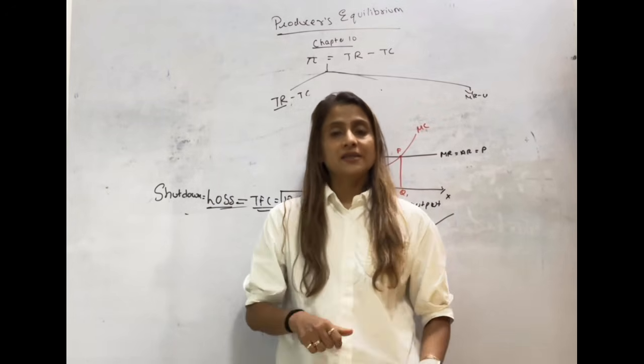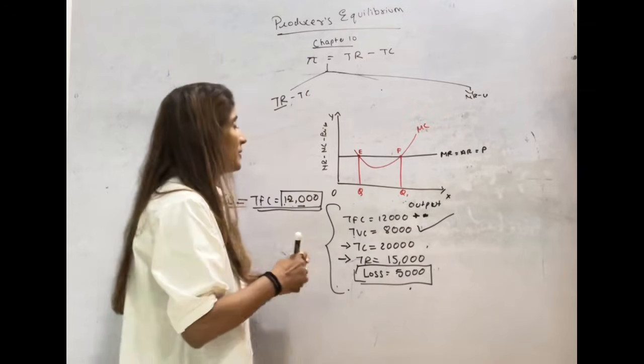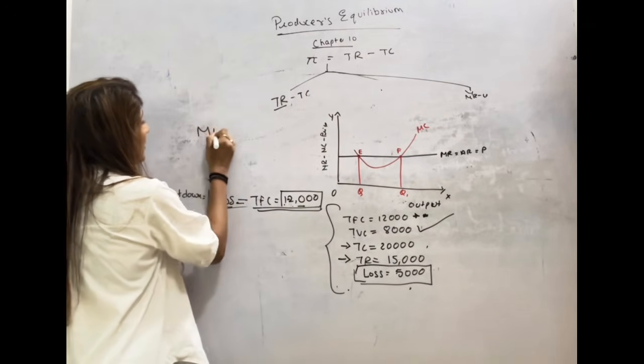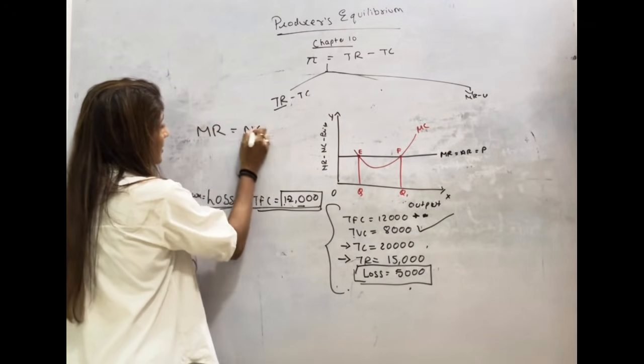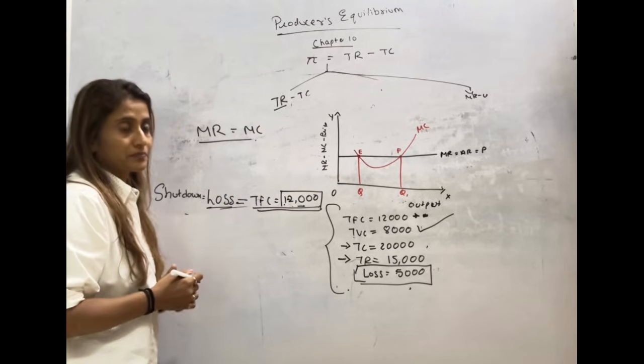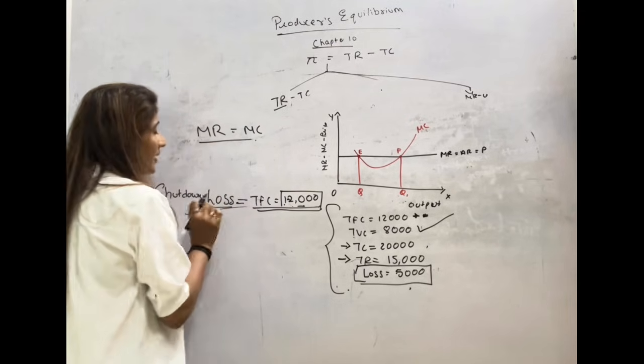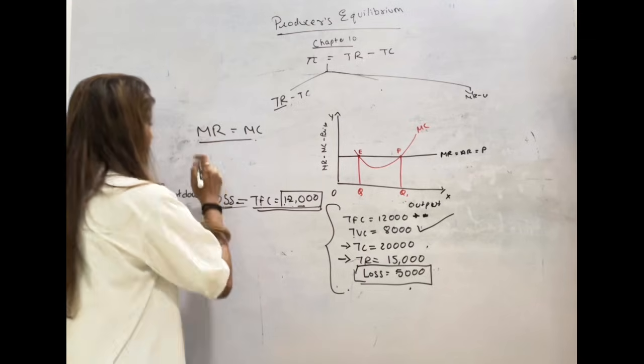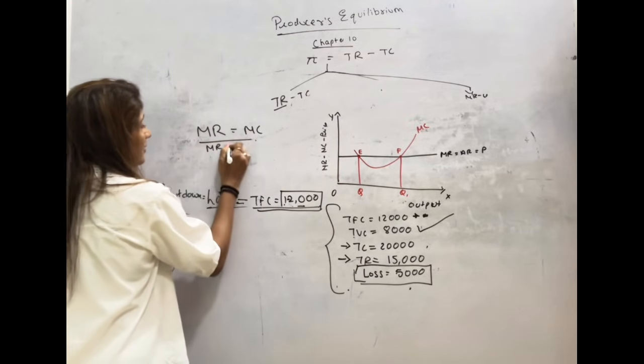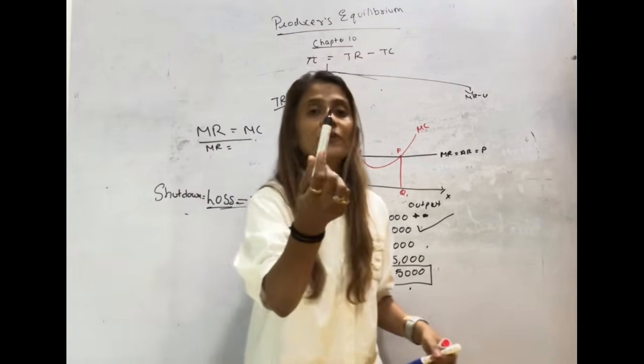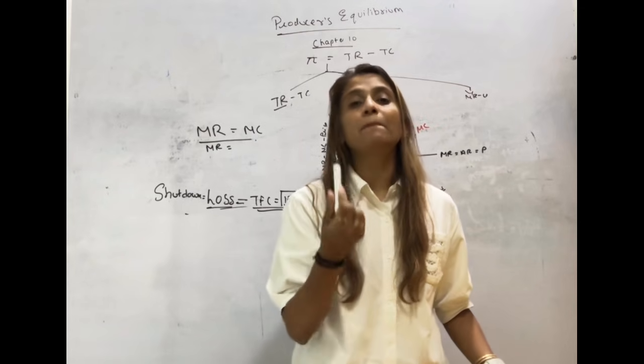Under MR-MC, a firm will be at equilibrium when MR and MC are equal. Okay, let me give you an example. If my MR, marginal revenue, means the revenue which I am generating by selling an additional pen.